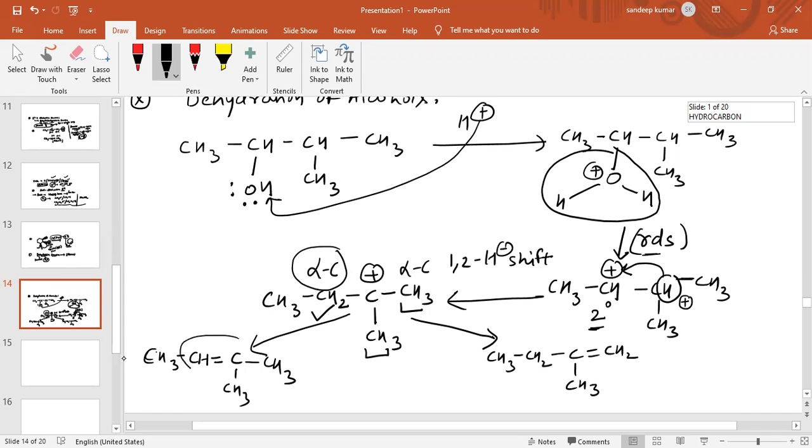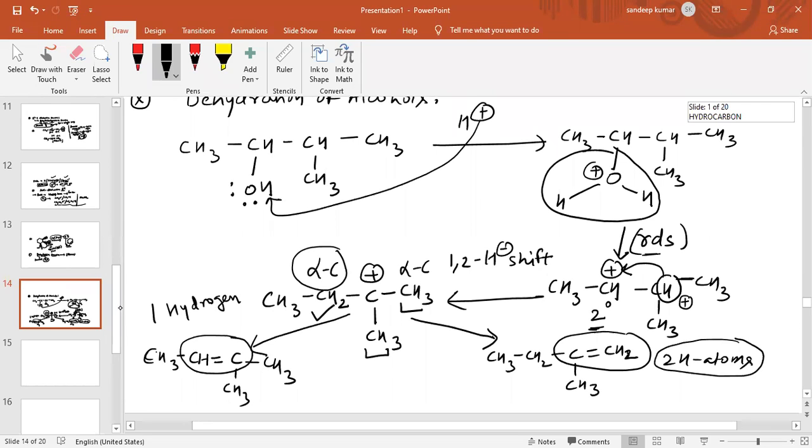In this case, across the double bond there is only one hydrogen atom, while in this case, across the double bond, there are two hydrogen atoms. And according to Saytzeff's rule, which product is major? The product with the less number of hydrogens on the pi bond is the major product. So the major product is this one and the minor product is this one.